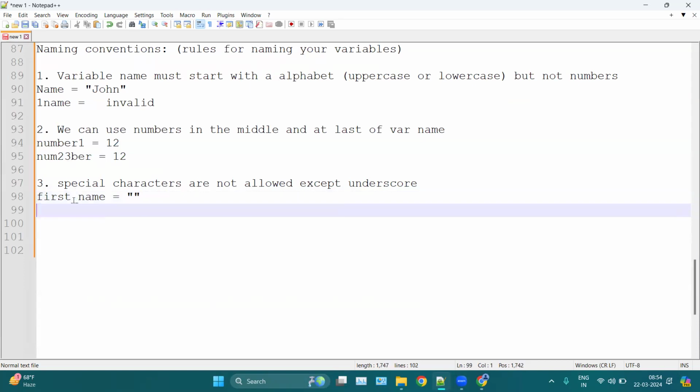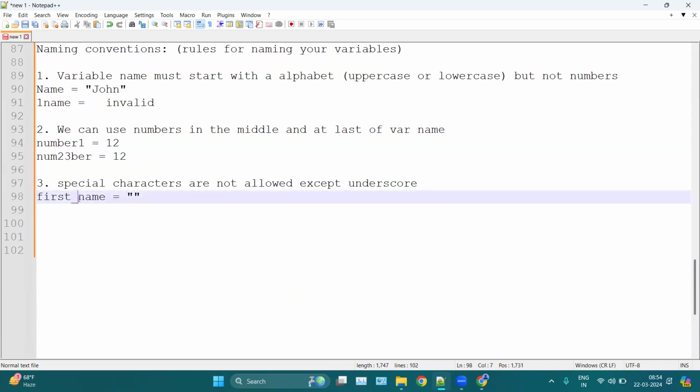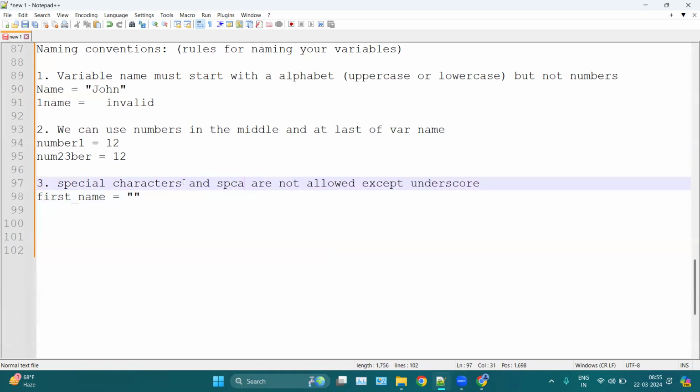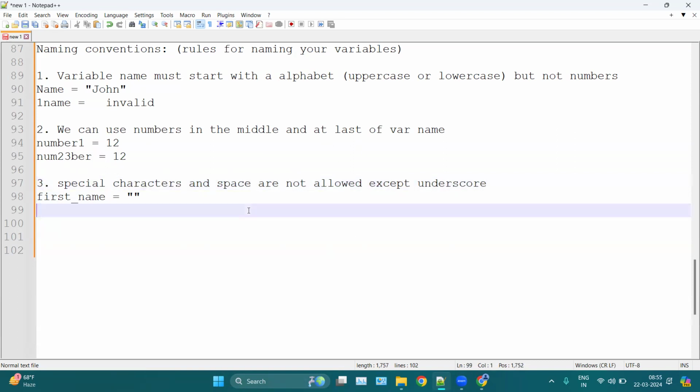We can use underscore, but we cannot use any other special character. Also, we cannot use spaces. For example, first space name is invalid. In place of a space, you can use underscore. So special characters and spaces are not allowed, except underscore.